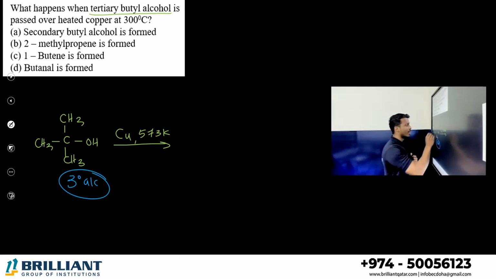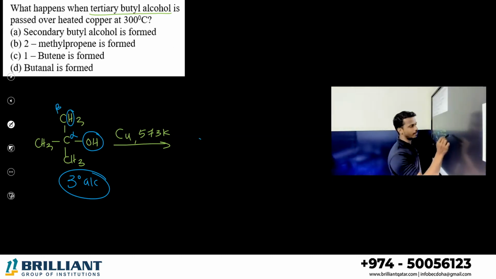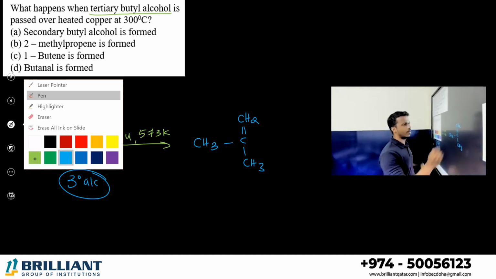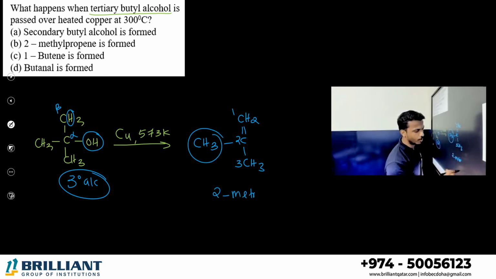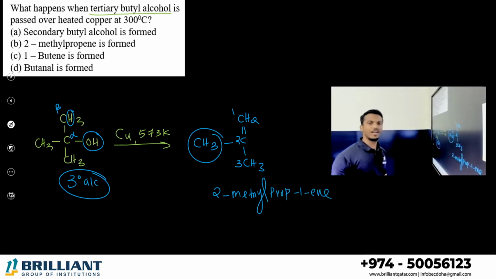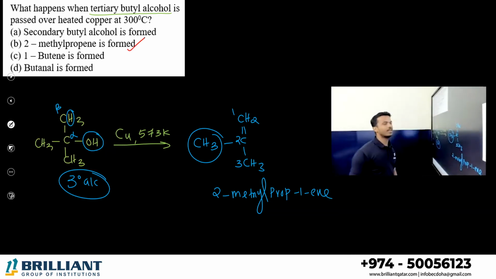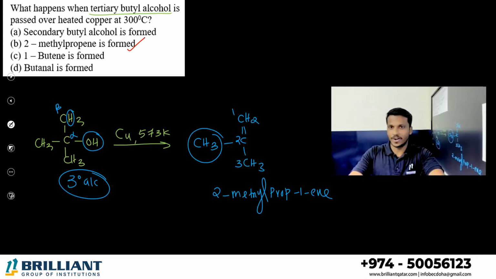Dehydration. What is dehydration? OH you take from alpha carbon, all beta are similar. So hydrogen you take from beta carbon. Make a double bond between alpha and beta. So your product is this one. What is the product name? Let me name the product. This is 1, this is 2, this is 3. So 2-methyl, right? Second position there is a methyl group. The total is 3 carbons, prop-1-ene. 2-methylprop-1-ene is formed. Option B. Keep in mind, tertiary alcohol, when you treat it with the copper at 573, they won't undergo oxidation.